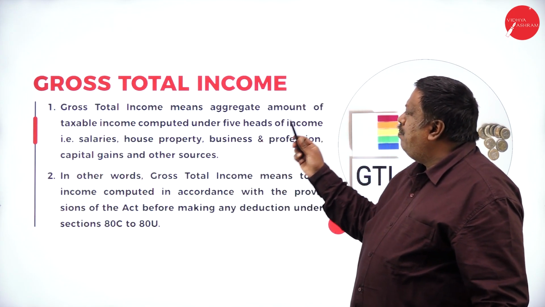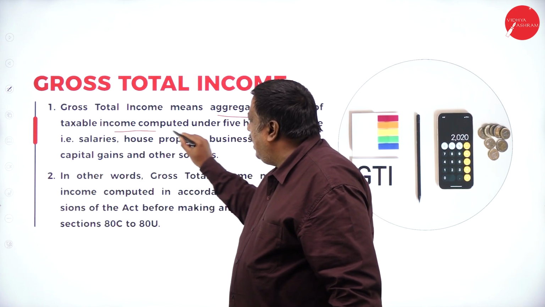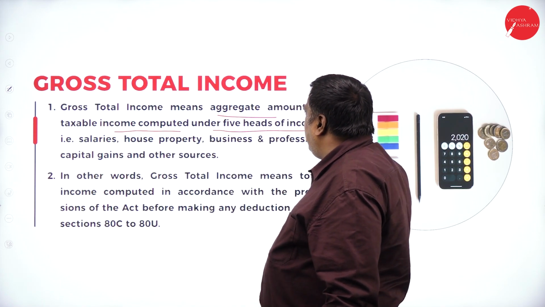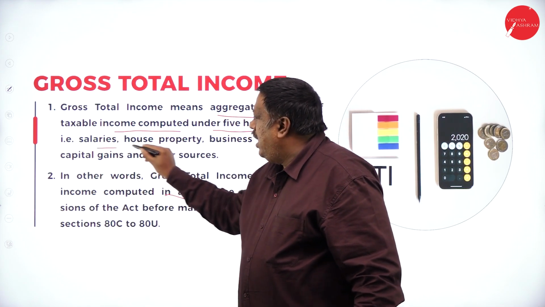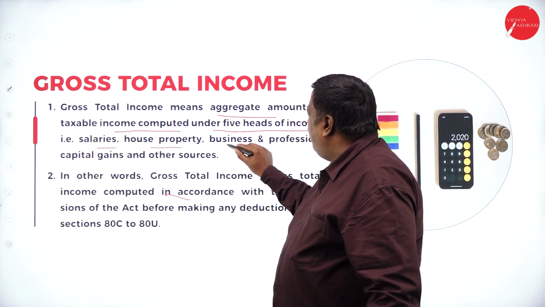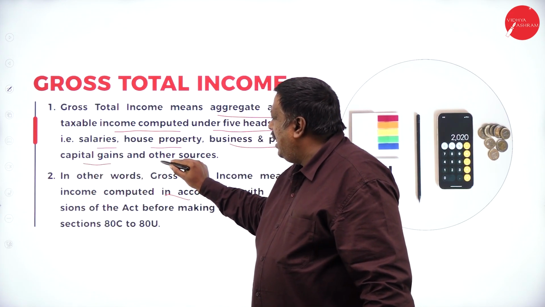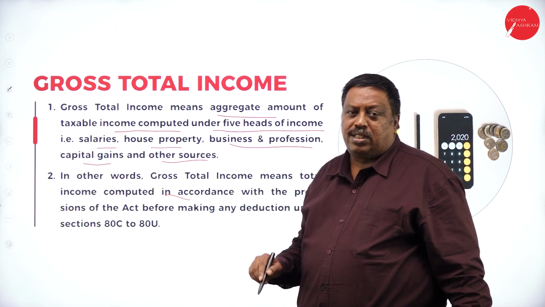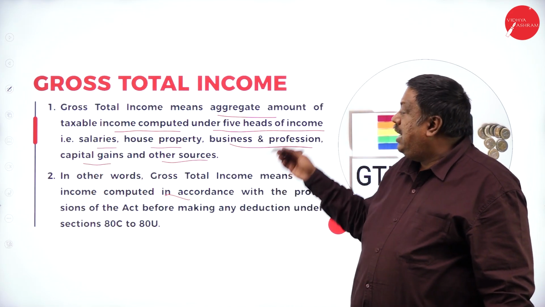Gross total income means the aggregate amount of taxable income computed under 5 heads of income, that is income from salary, income from house property, business or profession income, capital gains income, and income from other sources. It is the taxable income from these 5 heads.